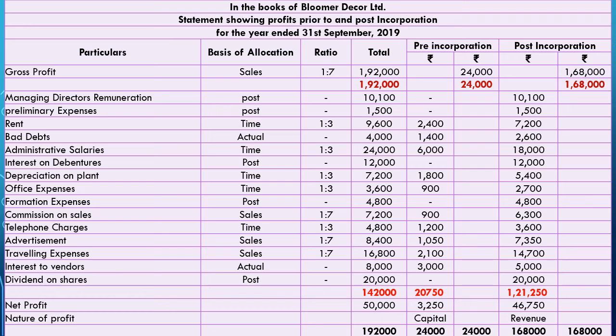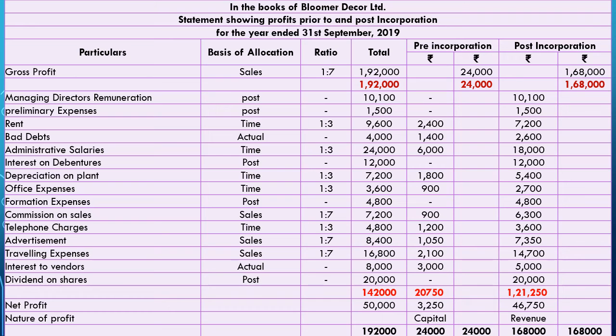Thereafter rent. Rent is a fixed expense, hence it should be divided according to time, which is 1:3. So 9,600 should be divided as 2,400 and 7,200. Bad debts.